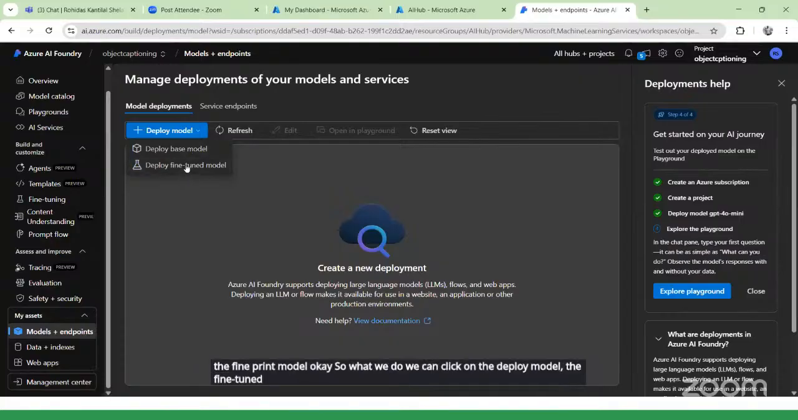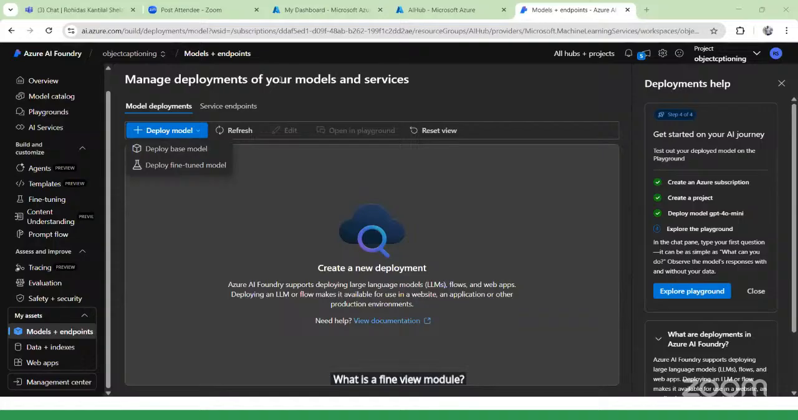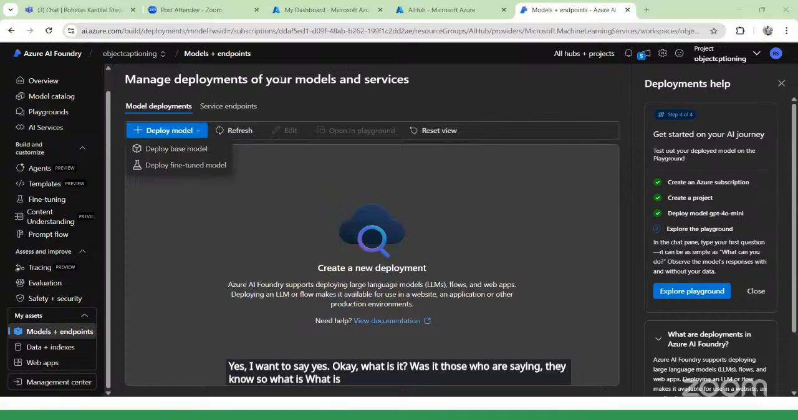Have you heard about the fine-tuned model? Does anyone have any idea about the fine-tuned model? What is the fine-tuned model? Someone says no, no, no. Yes, someone says yes. Okay, what is it? Those who are saying yes, they know. So what is this? Balanced model, improved model. Okay.